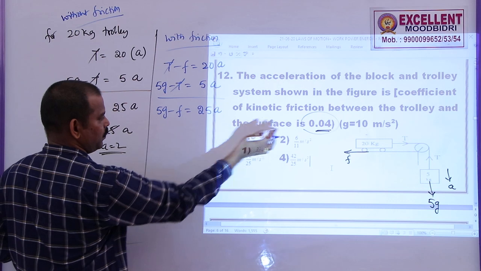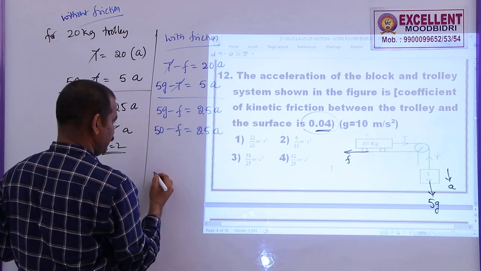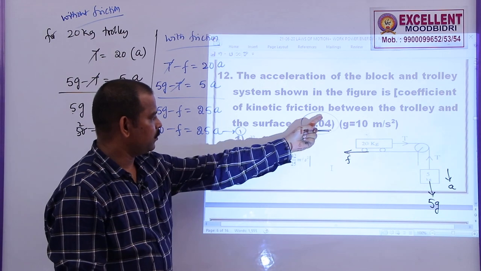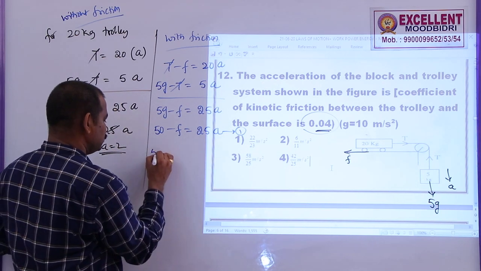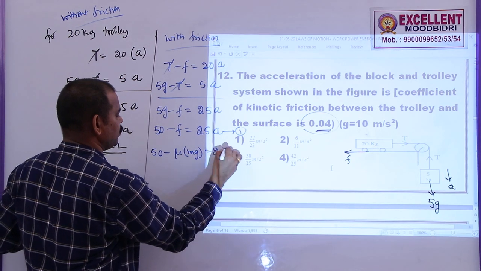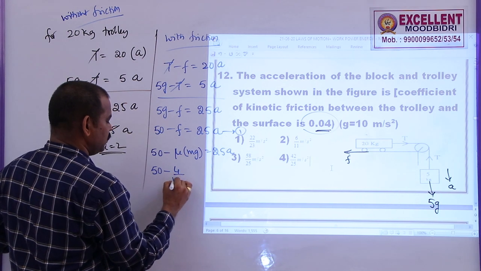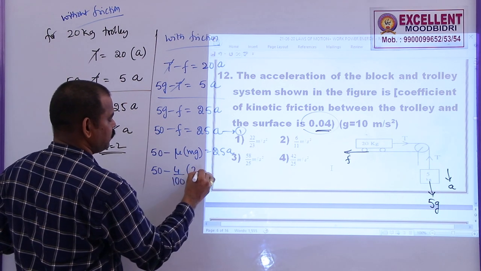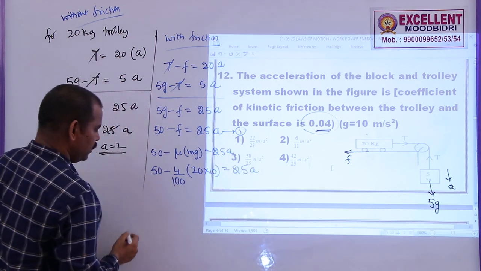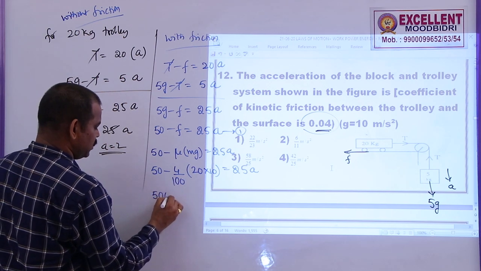So g is given as 10. So 50 minus f is equal to 25a. So this is equation 1. Here the coefficient of friction is given as 0.04. So this is 50 minus mu into mg is equal to 25a. 50 minus 0.04, means 4 by 100, mass of this trolley 20, g is equal to 10, is equal to 25a.